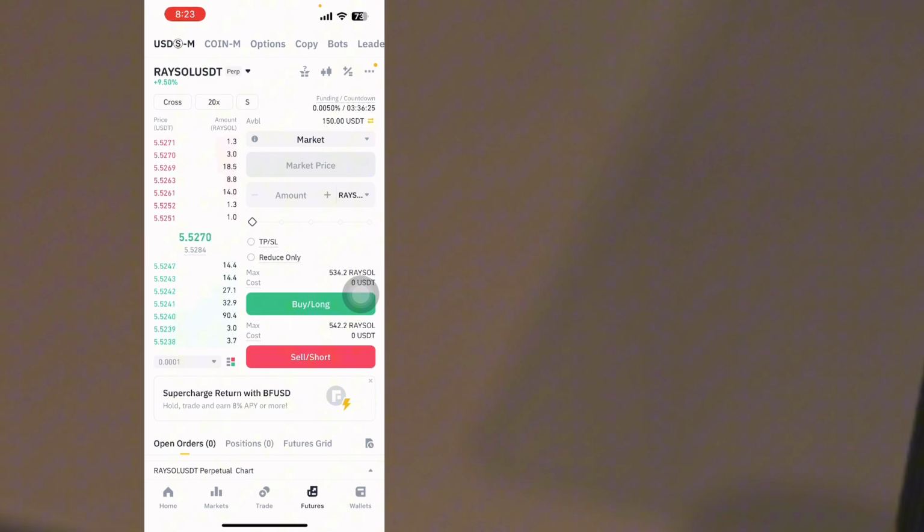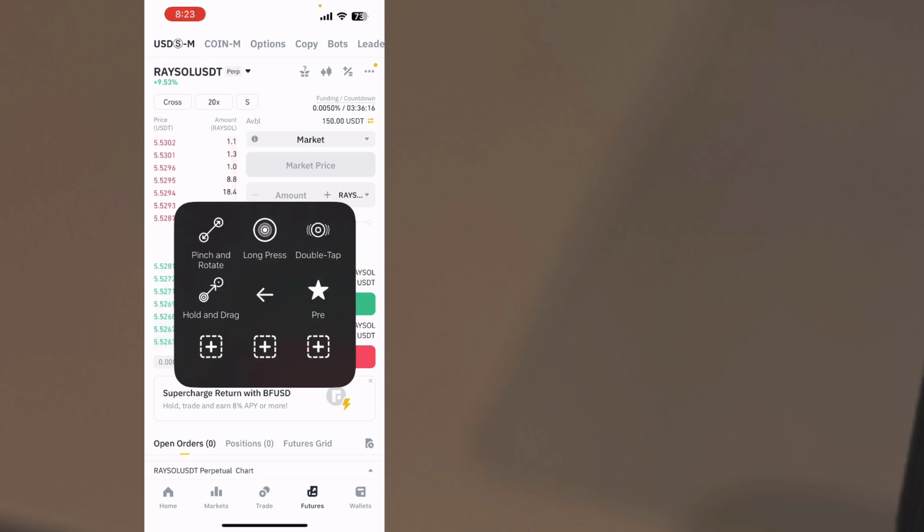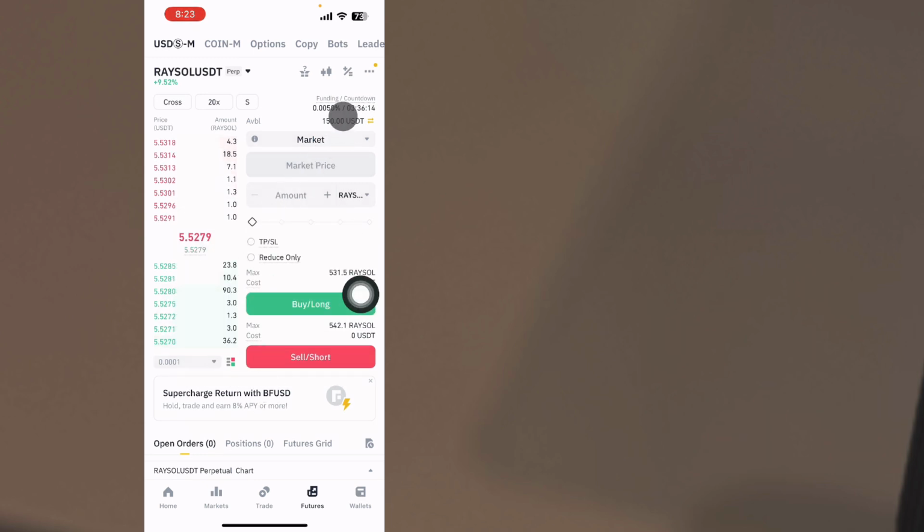If you enter a sell position, you appear at the top. If you enter a long position, you appear down below where the green buttons are. You also have to pay close attention to this particular place on top of the account. We call it the funding rate.